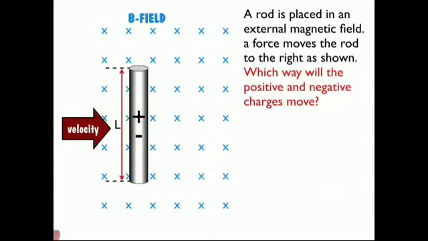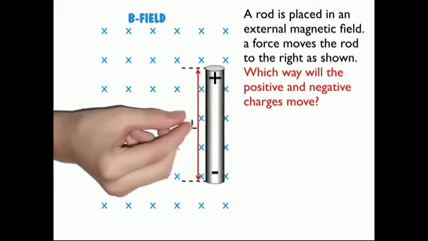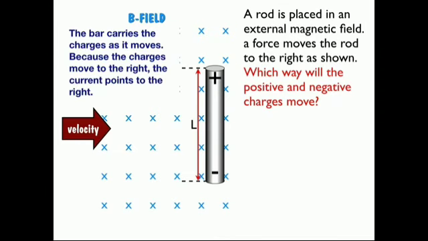Motional EMF from Lorentz force. A rod is placed in an external magnetic field. A force moves the rod to the right as shown in the figure. Which way will the positive or negative charge move? The action of this Lorentz force is to accumulate the free electrons at the end A. This accumulation of free electrons produces a potential difference across the rod, which in turn establishes an electric field E directed along BA. Due to the electric field E, the Coulomb force starts acting on the free electrons along AB.